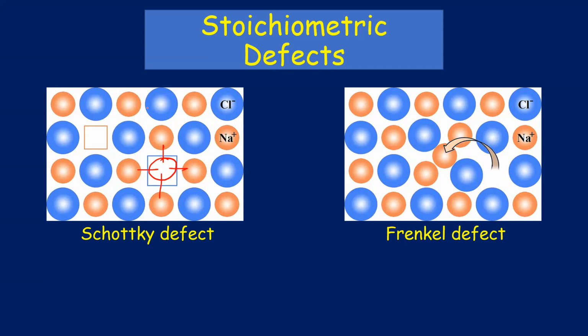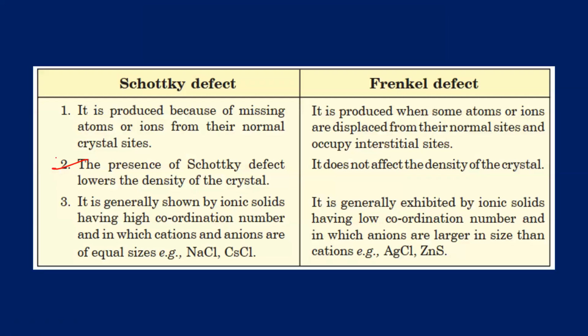If you have the positive and negative ions of similar sizes, then the Schottky defect will be there. Because if you are removing something, and both are of similar size, then they can be removed easily. In Frenkel defect, what should be there? The negative ion should be larger and the positive ion should be smaller. So if you have a larger negative ion and a smaller positive ion, it will be easier for the positive ion to move here and there. So that thing is there in the last point.